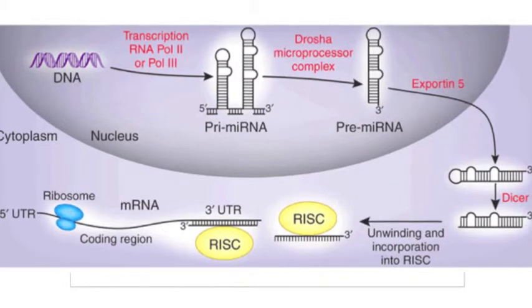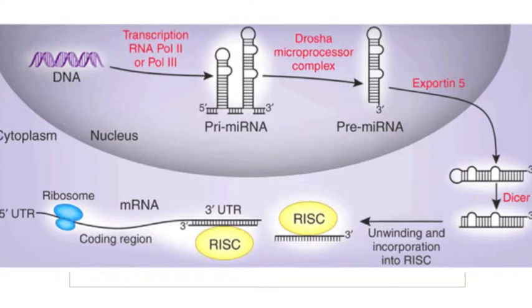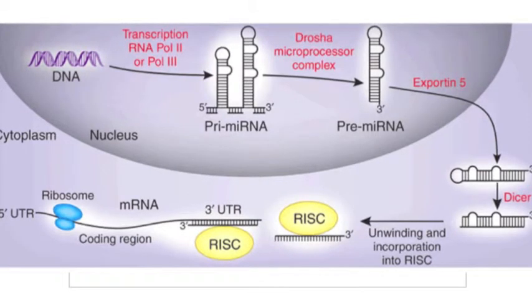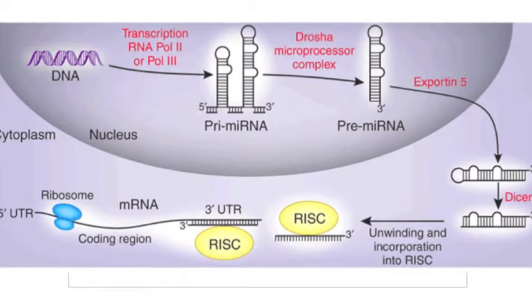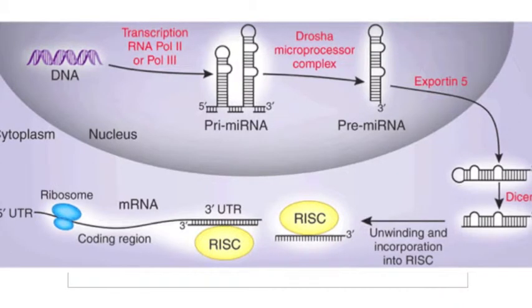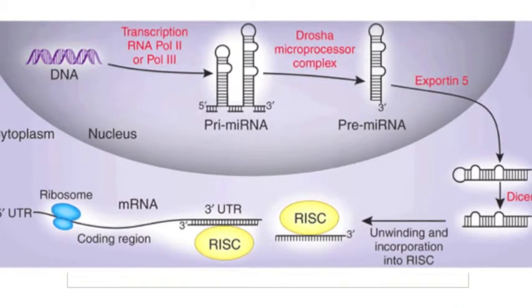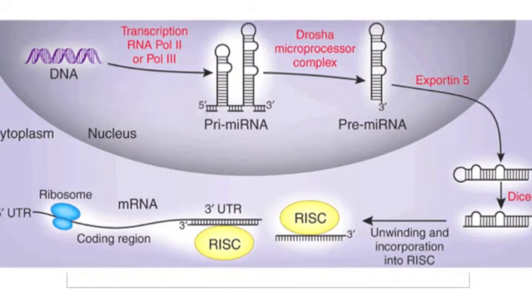MicroRNAs are cleaved from pre-microRNAs by an enzyme called dicer. Pre-microRNAs are cleaved from long primary microRNAs by the Drosha complex, which includes an enzyme called DGCR8.